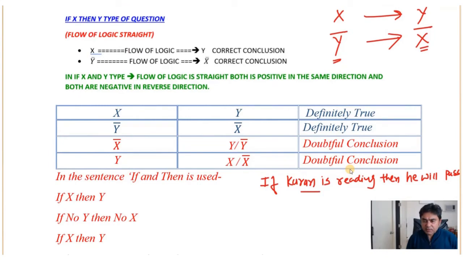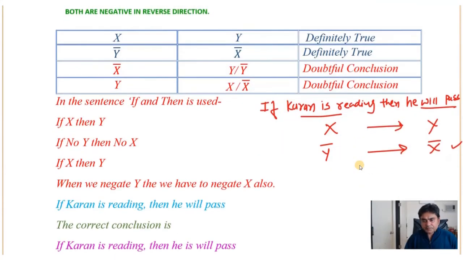So X to Y. Then Y bar to X bar is also correct. It means he will not pass if he does not study. This is also correct.